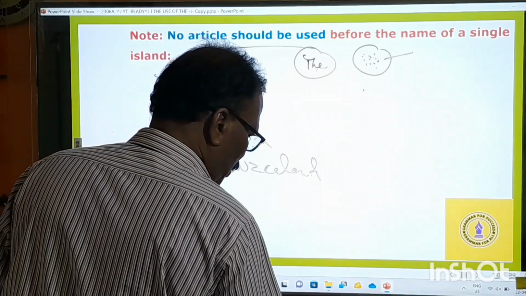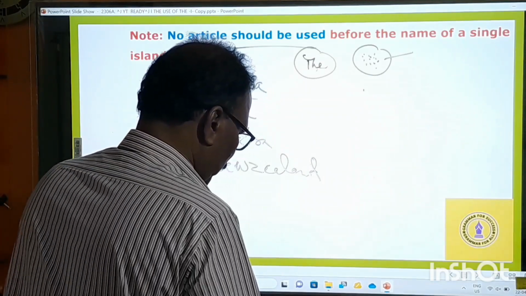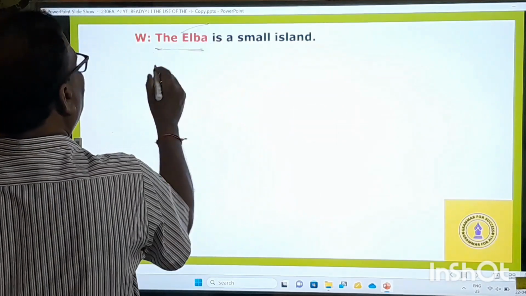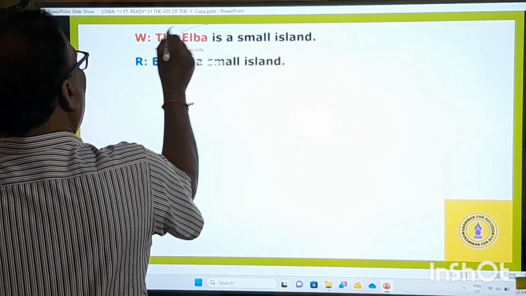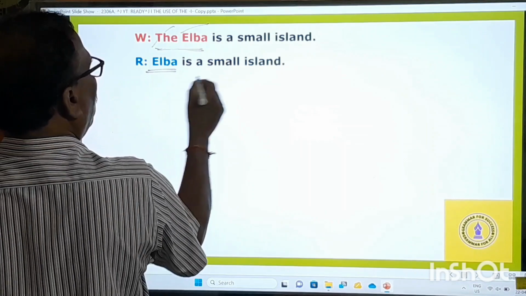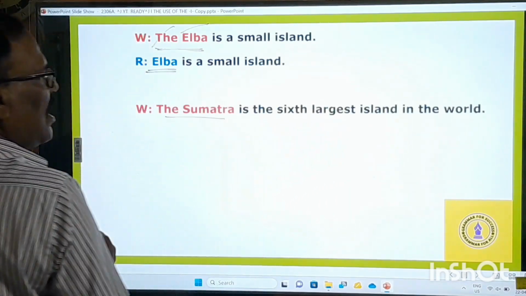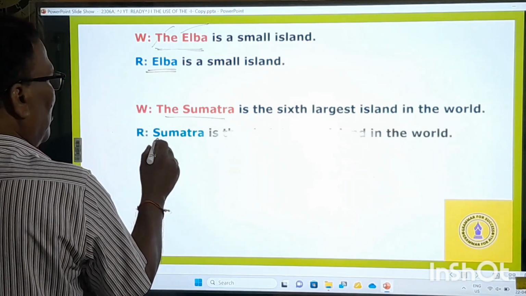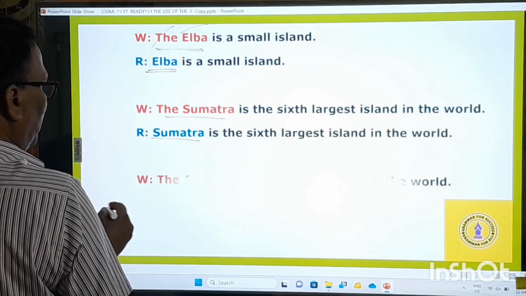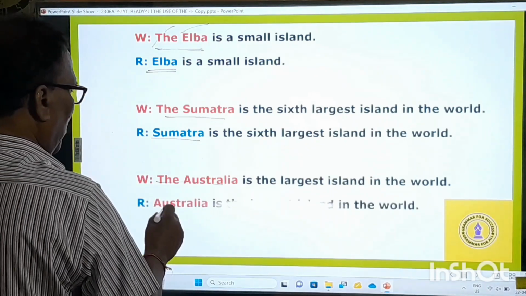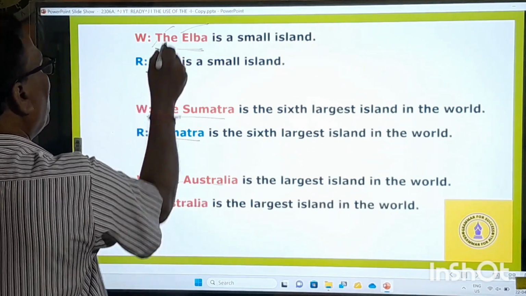Before all of them, we should not use any article. See, Elba, what is that? A small island. Wrong: it is Elba, not the Elba. Elba is a small island. And Sumatra is the sixth largest island in the world. Australia is the largest island in the world. Don't use "the" before them.